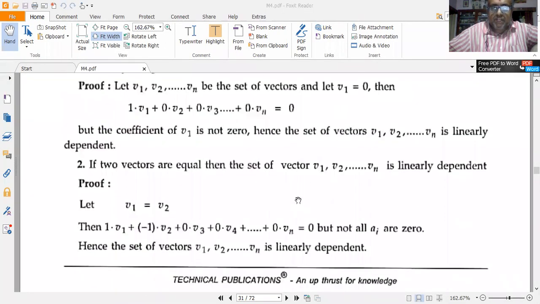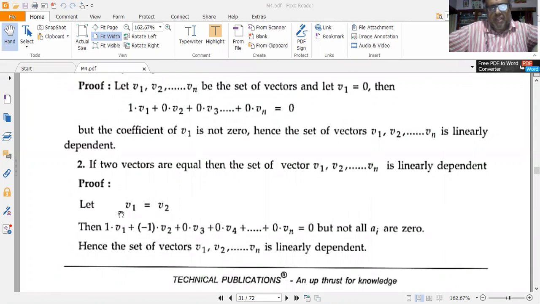Second one: if two vectors are equal, then the set of vectors v1, v2, etc. up till vn is linearly dependent. So if any v1 is equal to v2 or v2 is equal to v3, or for that matter vn minus 1 is equal to vn, then the set of vectors v1, v2, etc. up till vn is linearly dependent. That is, they are not linearly independent. They are linearly dependent only.